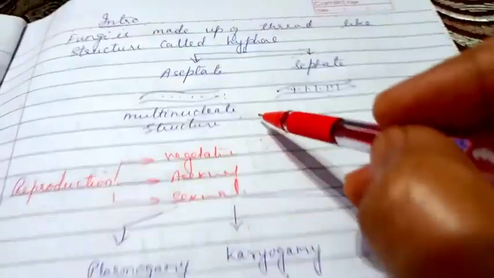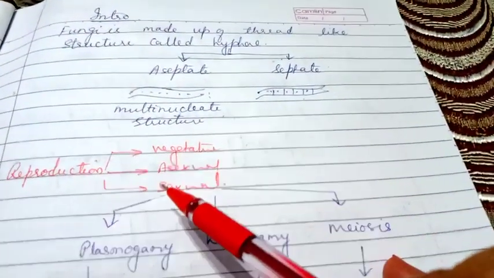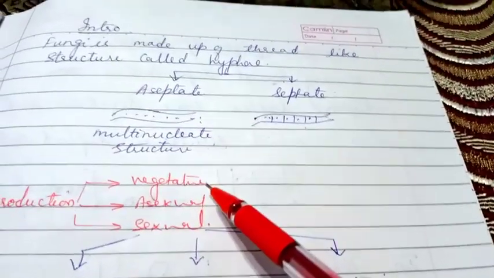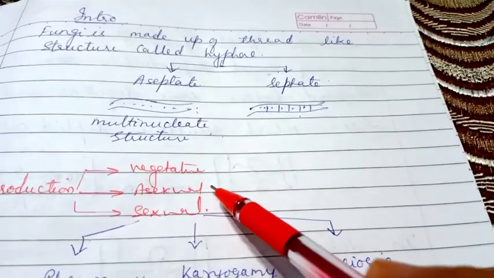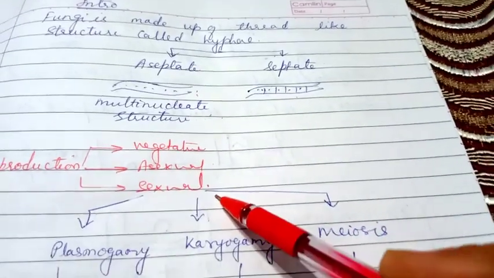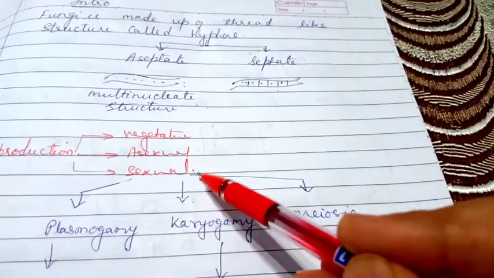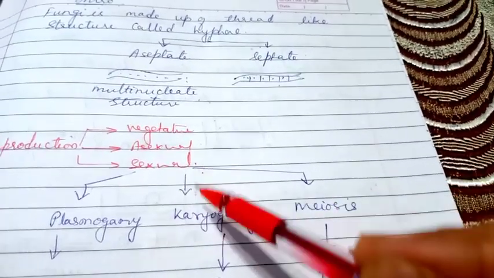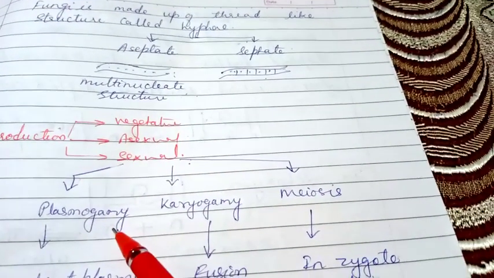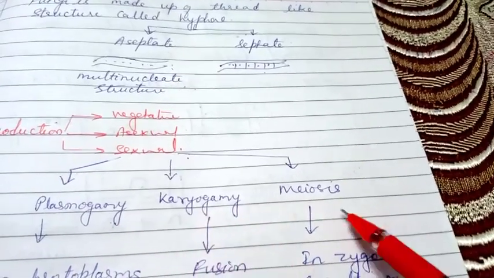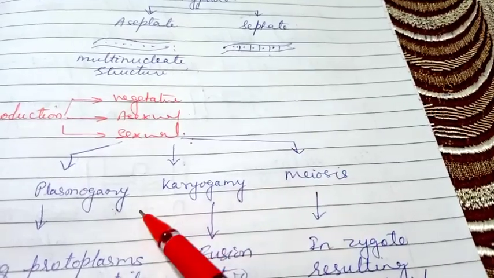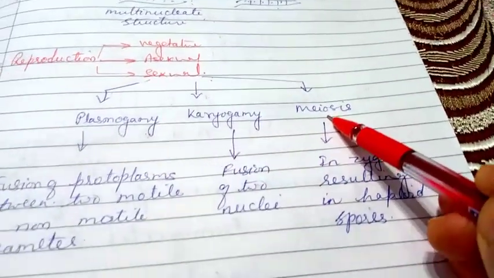And when we are talking about reproduction, again reminding: vegetative, asexual and sexual. When we are talking about sexual reproduction, it has three steps: plasmogamy, karyogamy and meiosis. That can be asked separately.